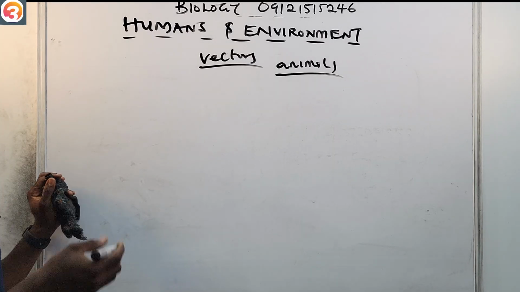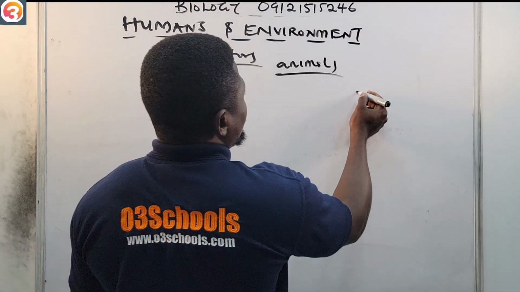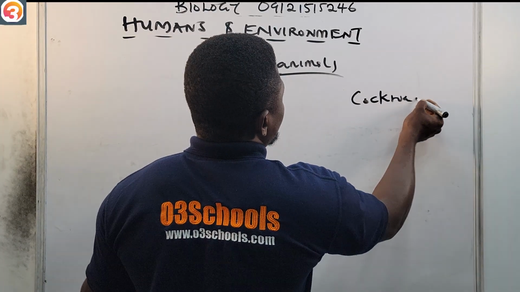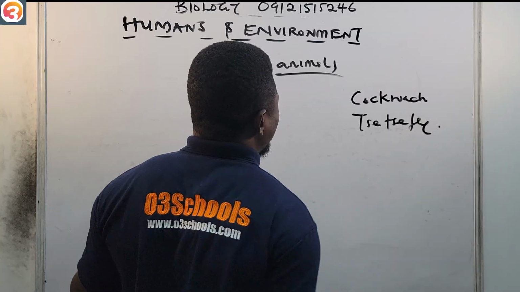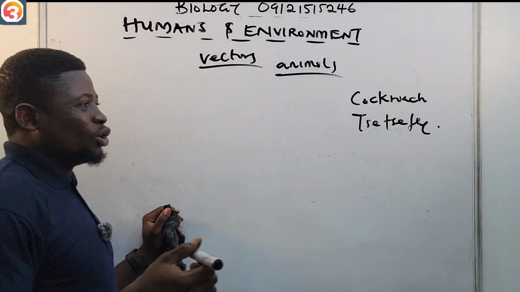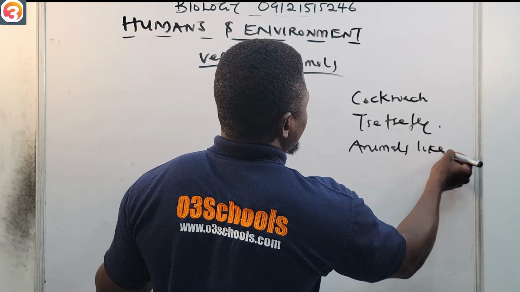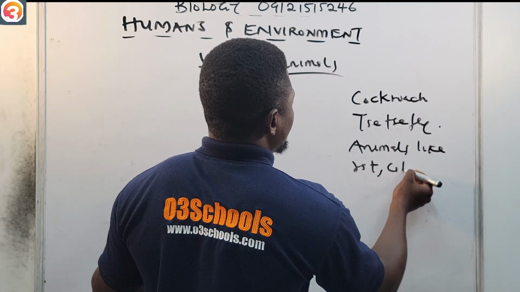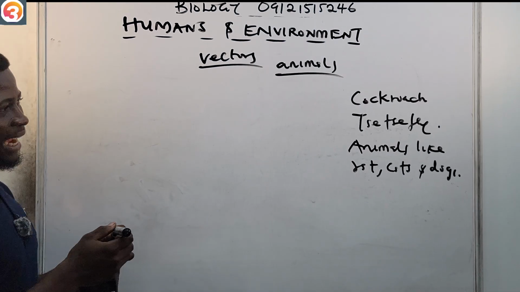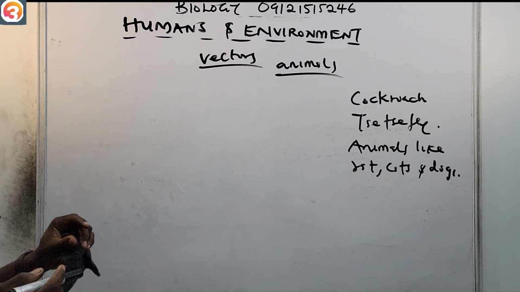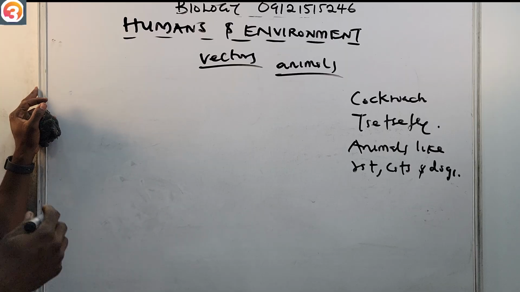Examples of these vectors include cockroach, fly, and animals like rats, cats, and dogs. So they are vectors that carry all of these pathogenic microorganisms.